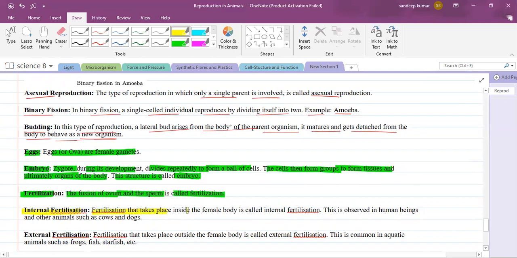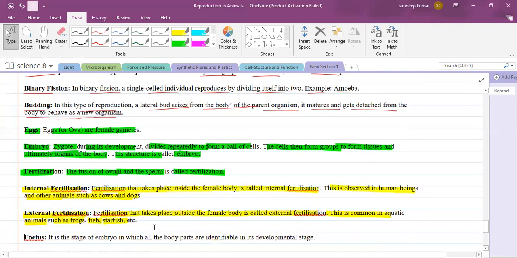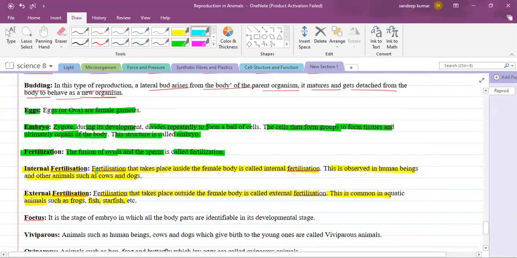What do you mean by internal fertilization? Fertilization that takes place inside the female body is called what? Internal fertilization. This is observed in human beings and other animals such as cows and dogs. What do you mean by external fertilization? The fertilization that takes place outside the female body is called external fertilization. This is common in aquatic animals such as frogs, fish, starfish. Yes or no?